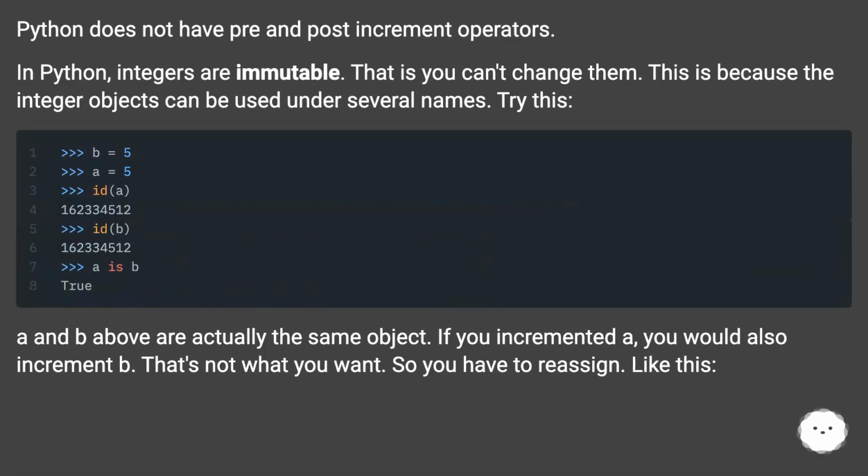Python does not have pre- and post-increment operators. In Python, integers are immutable. That is, you can't change them. This is because the integer objects can be used under several names. Try this. a and b above are actually the same object. If you incremented a, you would also increment b. That's not what you want. So you have to reassign. Like this.